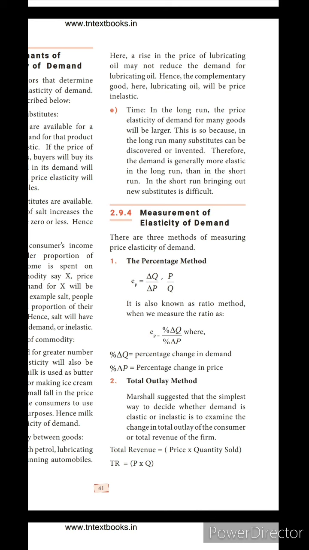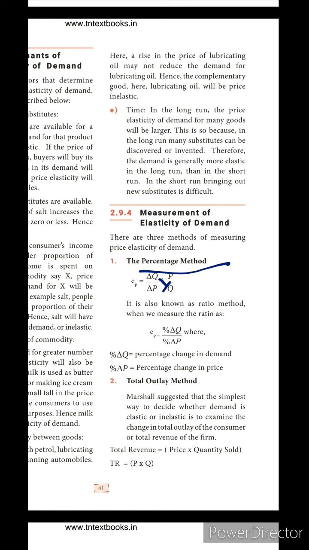Measurement of elasticity of demand. How can you measure the elasticity of demand? The percentage method is given, that means through percentages we can find it. Here Ep equals delta Q by delta P into P by Q, with a multiplication symbol between them.